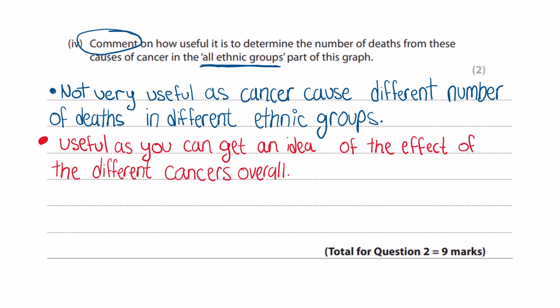Number 1, it's not very useful as cancer causes different numbers of deaths in different ethnic groups. If you go back to the graph, all numbers of deaths are different. Number 2, however, it could be useful as you can get an idea of the effect of the different cancers overall. These types of questions are always going to come in all your A levels and all your exams. It just wants to see the way you're thinking and the way that you're analyzing data and putting scientific cases in real life scenarios.